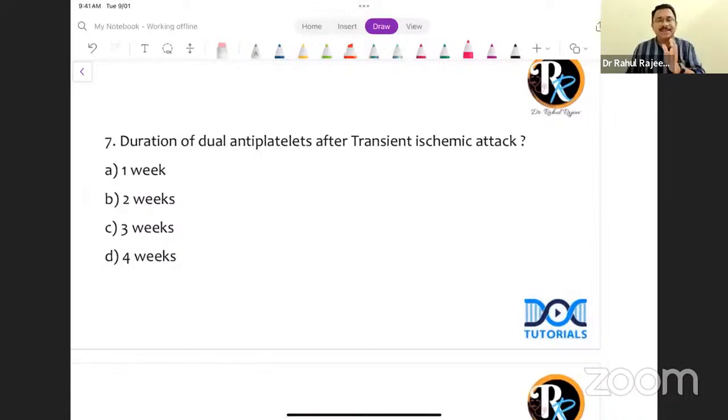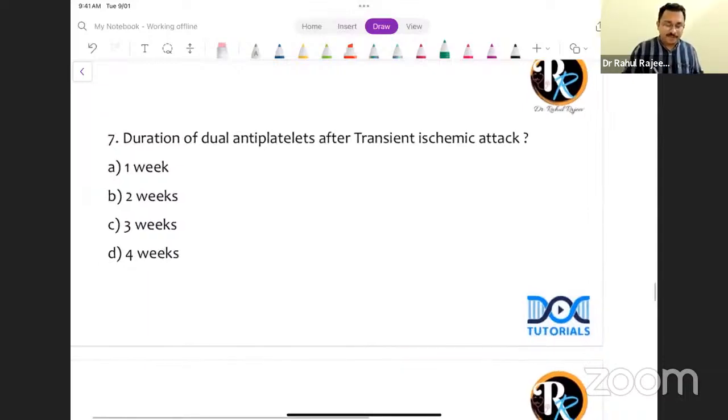So following a transient ischemic attack, for the first 3 weeks, remember, for the first 3 weeks, you will give the patient dual antiplatelets to give an extra protection against a further stroke. And following 3 weeks, you can go for a single antiplatelet lifelong. So 3 weeks of aspirin plus clopidogrel, followed by aspirin lifelong. That is option C.